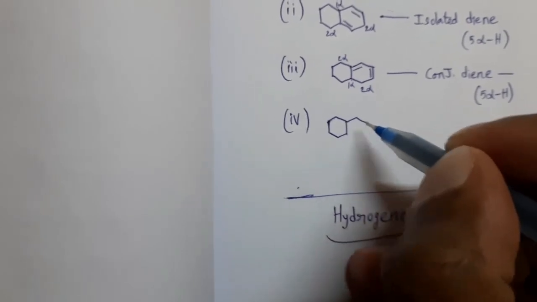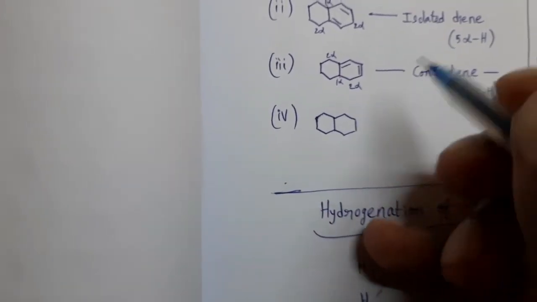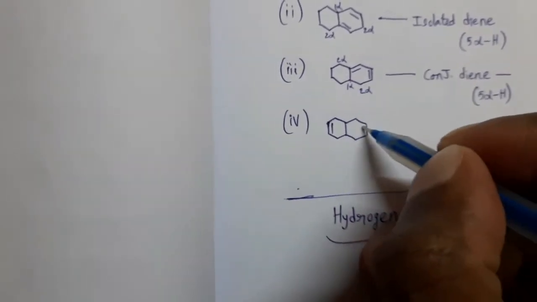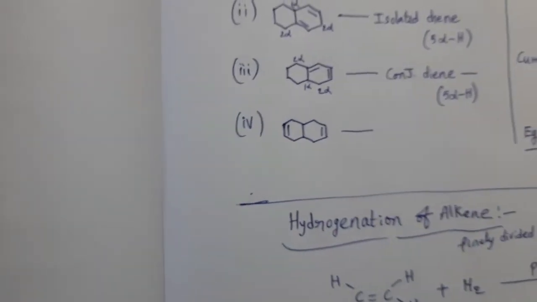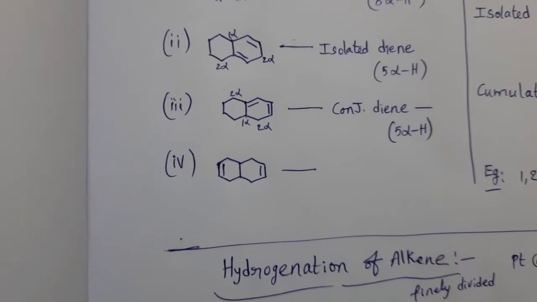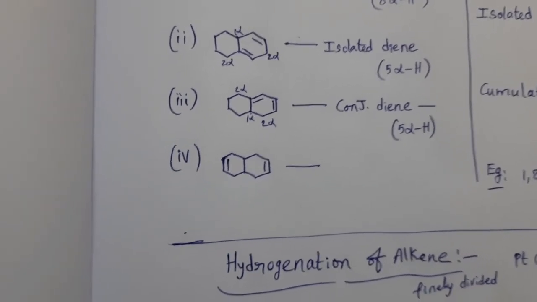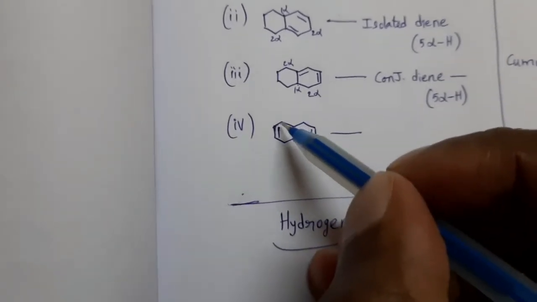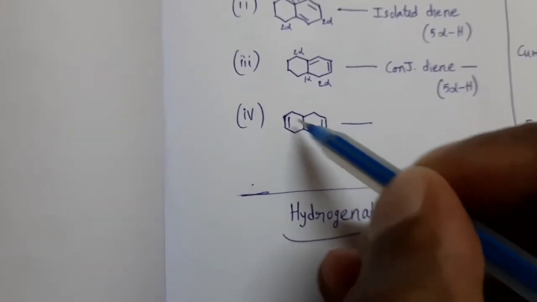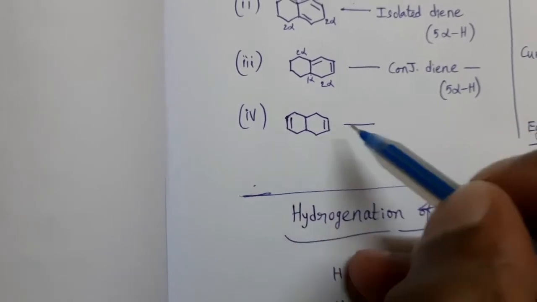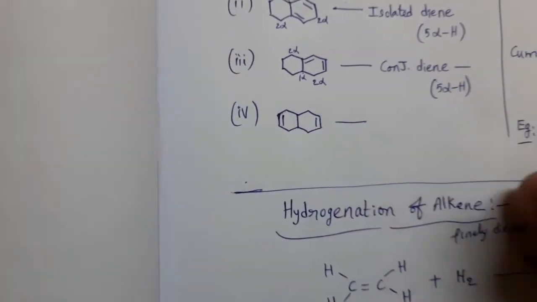This is the given structure. Fourth one. So these double bonds are not separated by one single bond, are not separated by two single bonds. 1, 2, 3, 4. So in any direction, between these two double bonds, 4 single bonds are there.